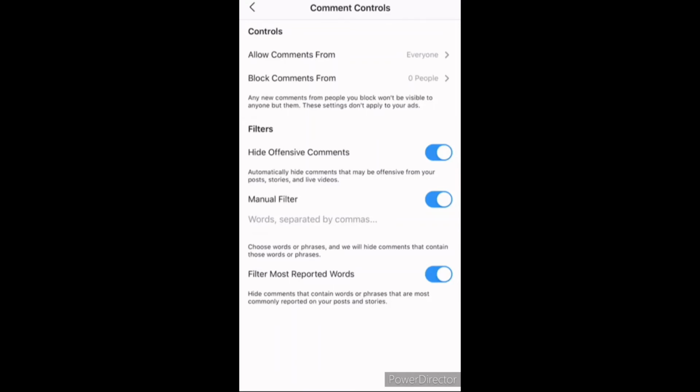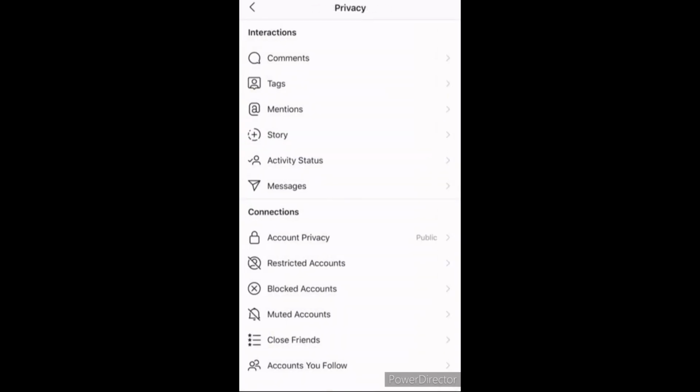And filters. We actually have all of these turned on, but you can hide offensive comments. Instagram automatically hides comments that may be offensive from your posts, stories, and live videos. You can also manually filter comments. You can choose words or phrases that may be offensive, that may be triggering or negative in any way, and Instagram will hide them. And then they also filter most reported words. They hide comments that contain words or phrases that are most commonly reported on your posts and stories. So super helpful.